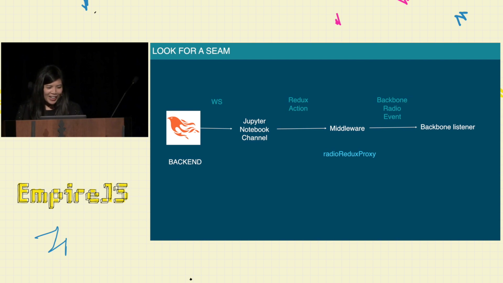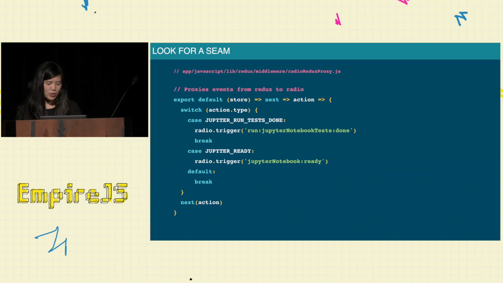Anyway, if we look closer at our radio Redux proxy, which again is the reverse of what we did before, we have just a standard middleware. It accepts the store as an argument, and then we have a switch statement set up so that different types of radio events are triggered when those different types of actions get sent through it. So you can see, when the Jupyter run test is done, we trigger this radio event, and that's what enables the blue button again. So again, not ideal. We were looking for the seam, couldn't find it, and instead we bought ourselves some more time by building a reverse bridge.